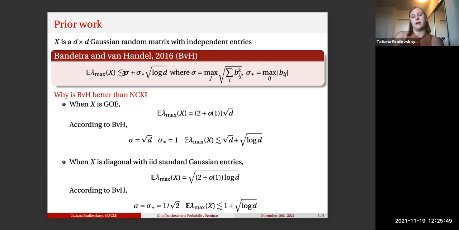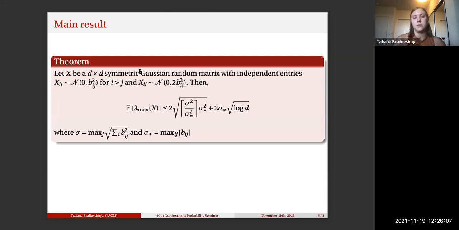So this is already a pretty amazing result, and perhaps there's one place where we can improve it: can we remove this universal constant and figure out exactly what the numerical constants in front of sigma and sigma star should be, and preferably find constants that are optimal? This is the work that I did with Bandeira and van Handel, and this is what we got.